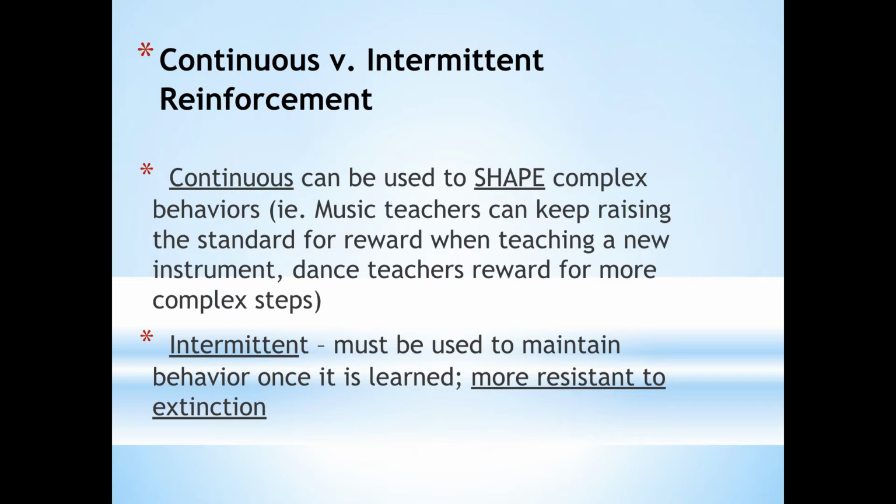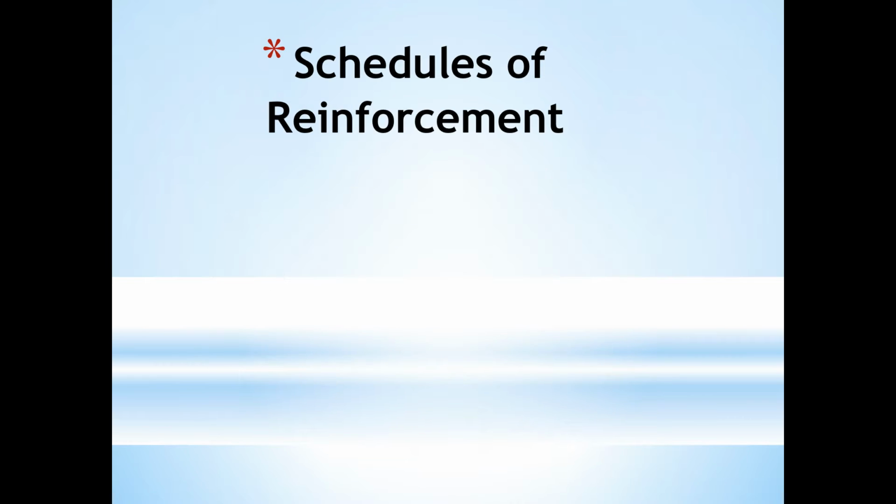Continuous reinforcement might be used to shape a new behavior or to teach a new behavior, but we said in order to maintain the behavior and make it resistant to extinction, we want to switch over to intermittent or partial reinforcement, meaning we're not going to reinforce the organism every single time it exhibits the correct response. We're going to reinforce sometimes, and that is where the schedules of reinforcement come in.